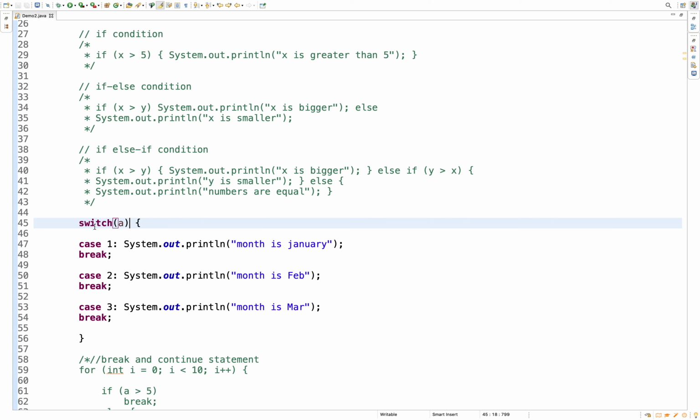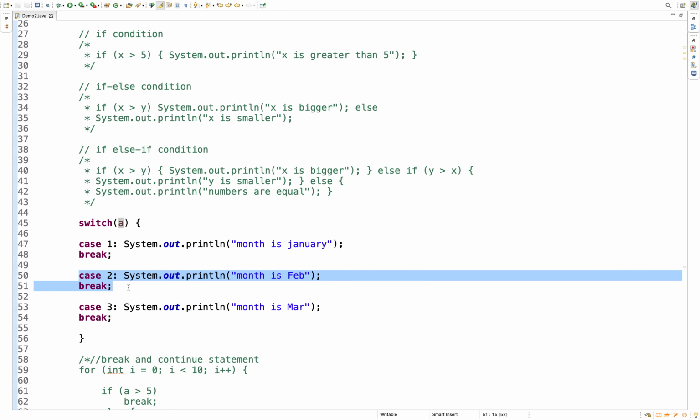So what is a switch block? Based on the variable value or based on the input, it will select a block of code and execute that code.